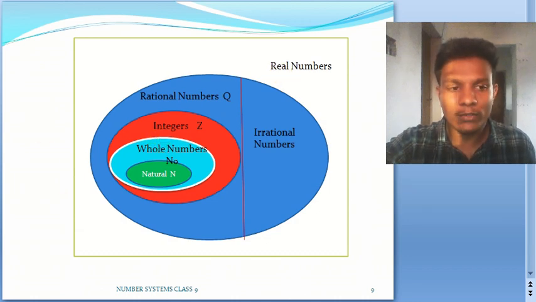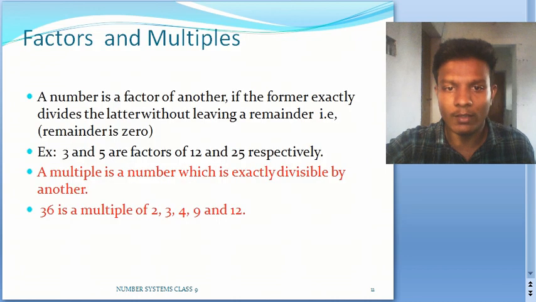But just before that, let me quickly take you to the basic things, which are factors and multiples. A factor means, if you take any number, suppose let us consider 12, this particular 3 will divide this 12, so that is why this 3 is said to be a factor of 12. And this 5 is going to divide this 25 without any remainder, so this 5 is going to be a factor of 25.